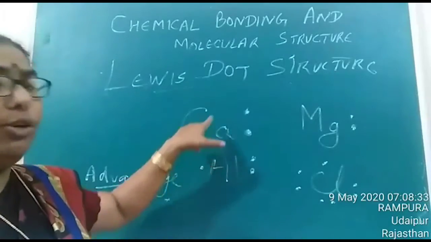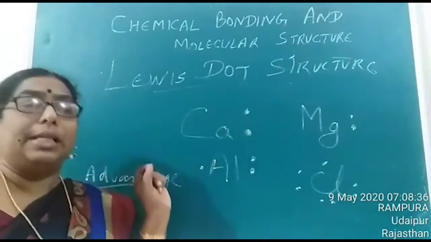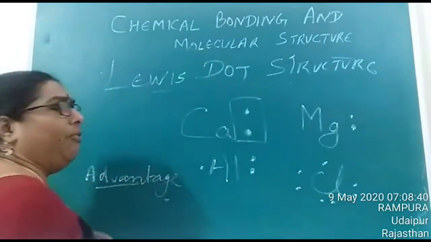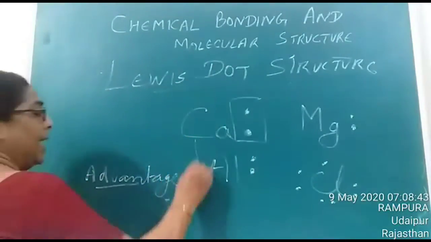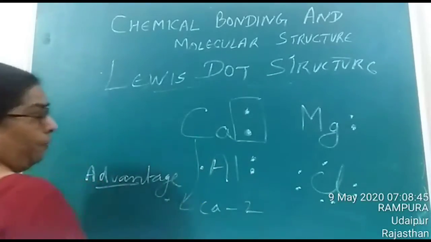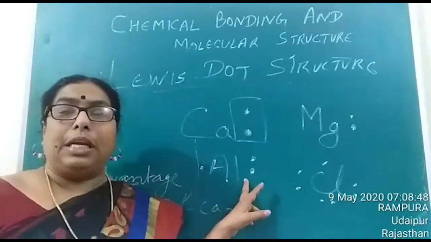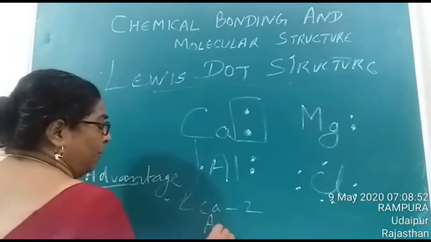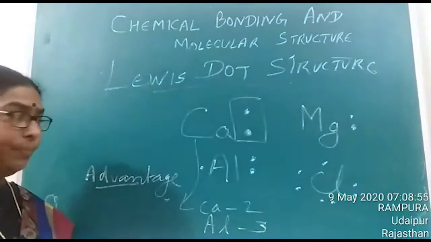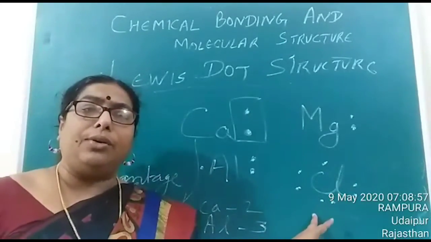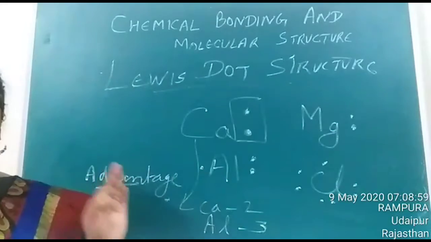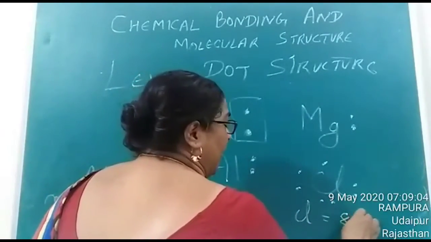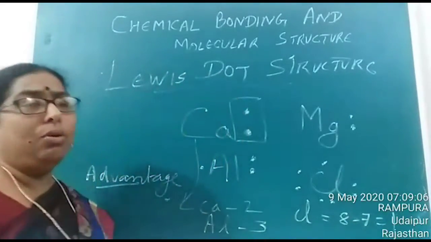In case of calcium, you can see that 2 valence electrons are there. That means the valency represents the number of electrons in the valence shell. So the valency of calcium is 2. Or if you consider aluminium, it possesses 3 electrons in its outermost shell. So the valency of aluminium is 3. But in case of chlorine, you can see that there are 7 electrons in its outermost shell. So the valency of chlorine will be equal to 8 minus 7, that is equal to 1.